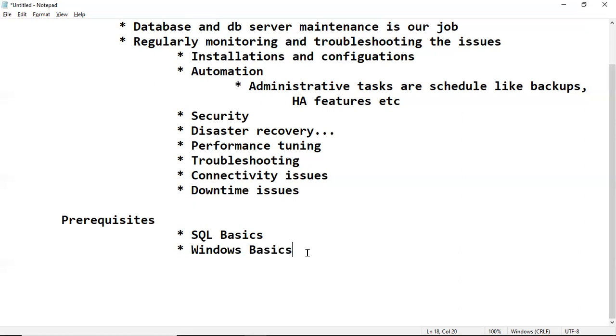SQL Server is also one of the powerful RDBMS products from Microsoft. Oracle is another very good product in the market. Also MySQL, PostgreSQL, MariaDB. So many RDBMS products are there.